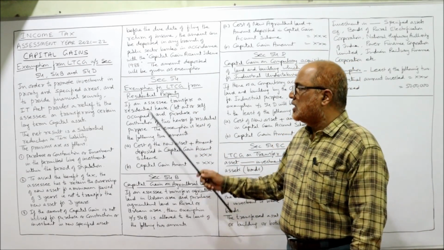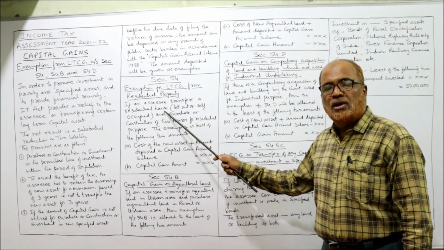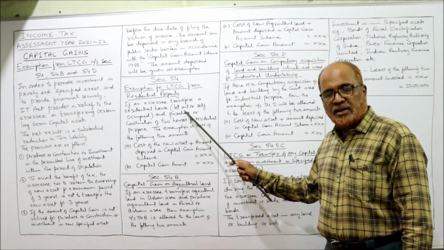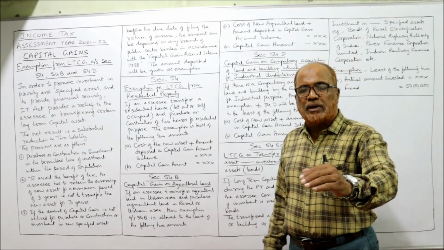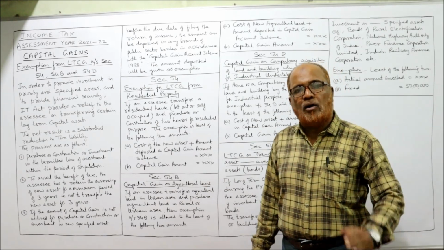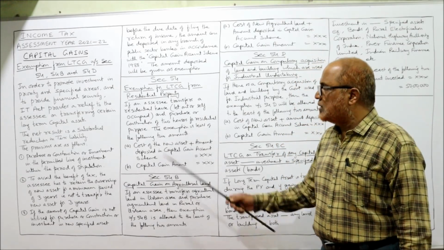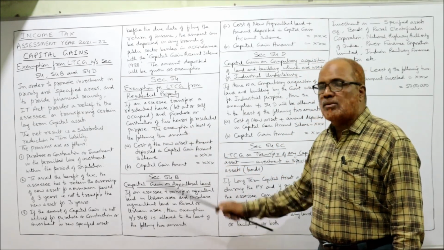Now what are the conditions? If an assessee transfers a residential house, whether it is self-occupied or let out, the house property which is sold or transferred may be either self-occupied or let out. And the purchase or construction of two houses for residential purpose.